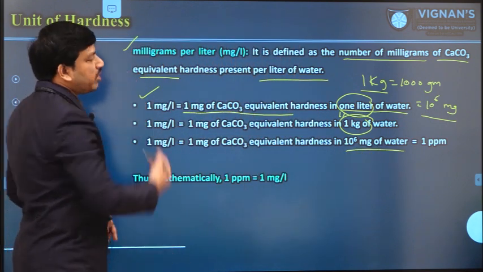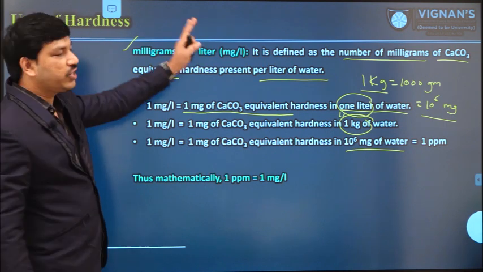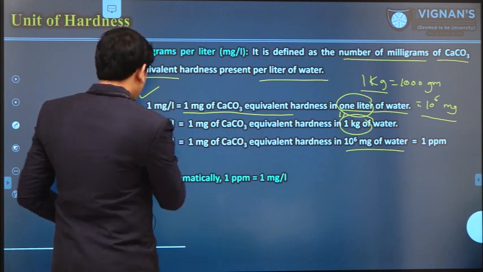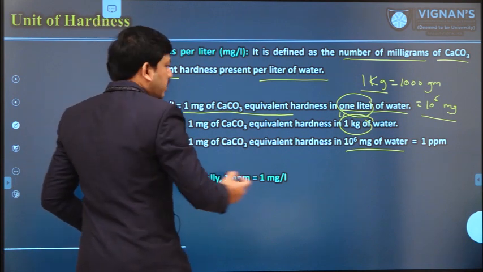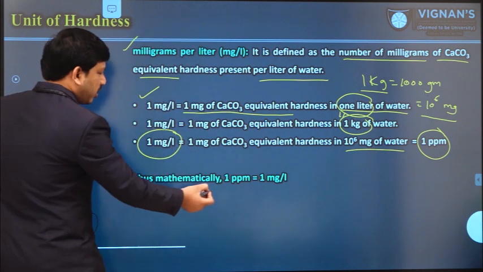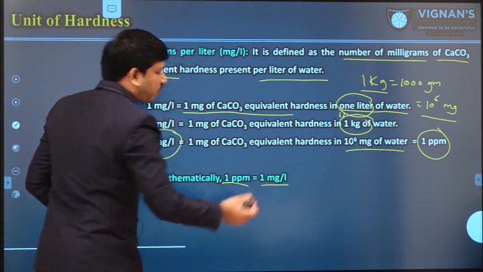So what is the definition of ppm? 1 part of calcium carbonate equivalent present in 10 power 6 parts of water. So that means 1 mg per liter is nothing but 1 ppm. So mathematically, 1 ppm is equal to 1 mg per liter.